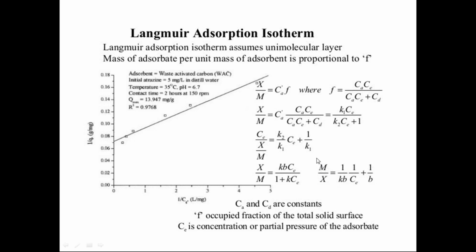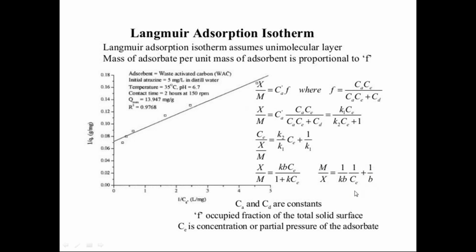So this is the quantity adsorbed onto the solid, and this is the quantity of the solute in the fluid, either gas or liquid. With that, you can draw the lines, and from the intercept and slope you can find the constants. It relates the equilibrium concentration in the solid to the equilibrium concentration in the fluid.